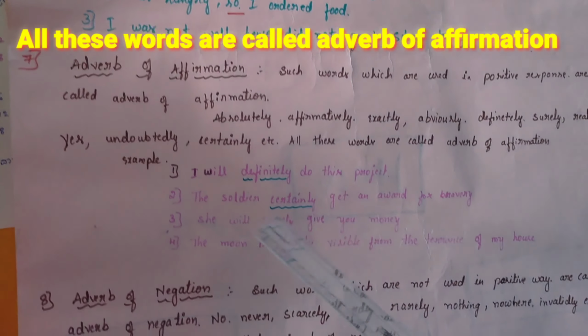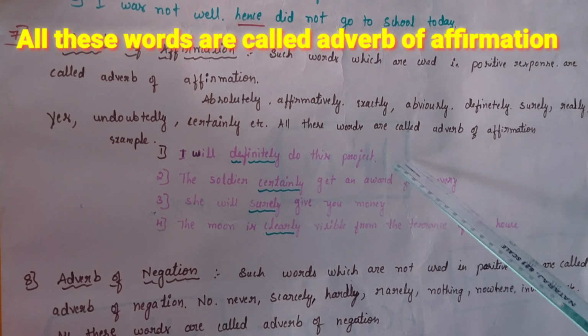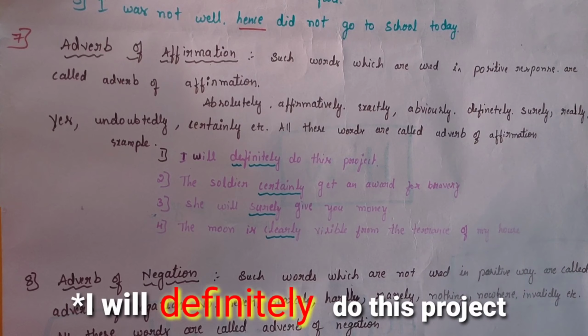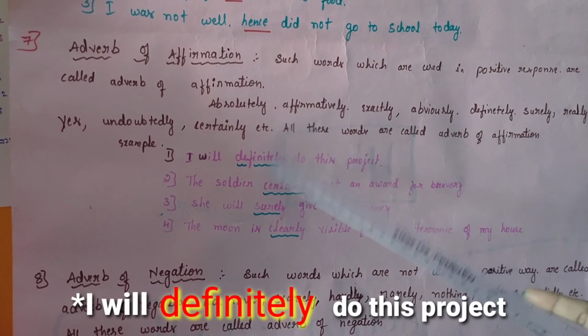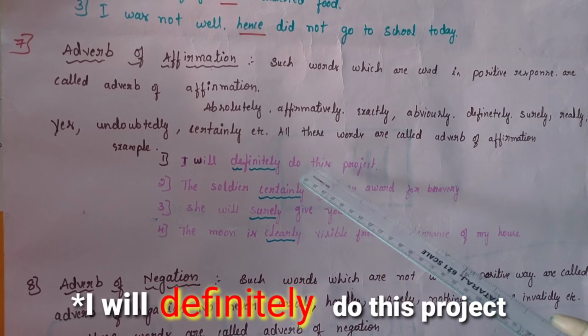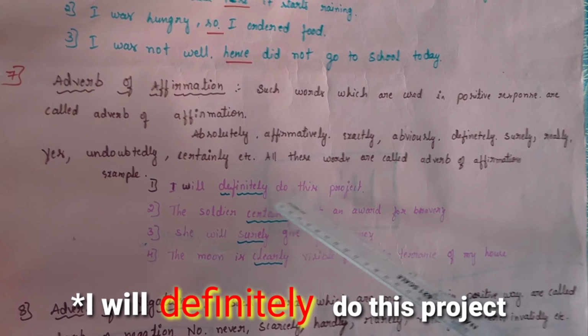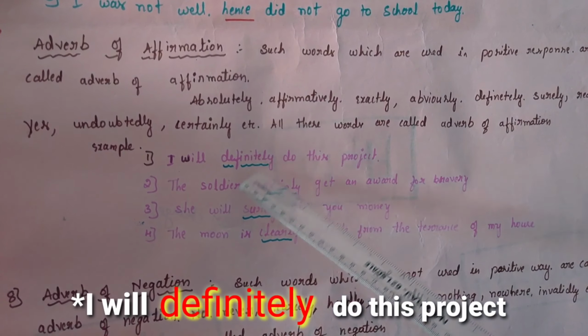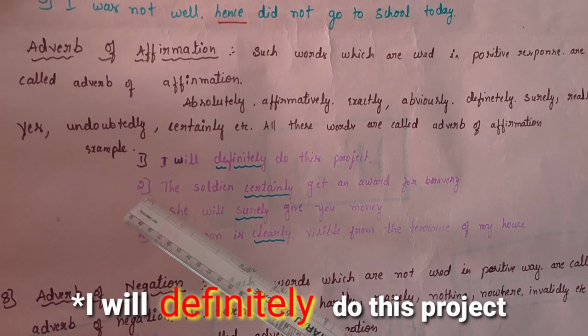They can be used in sentences. First: I will definitely do this project. It means he will complete his project definitely. So "definitely" is a response called adverb of affirmation.